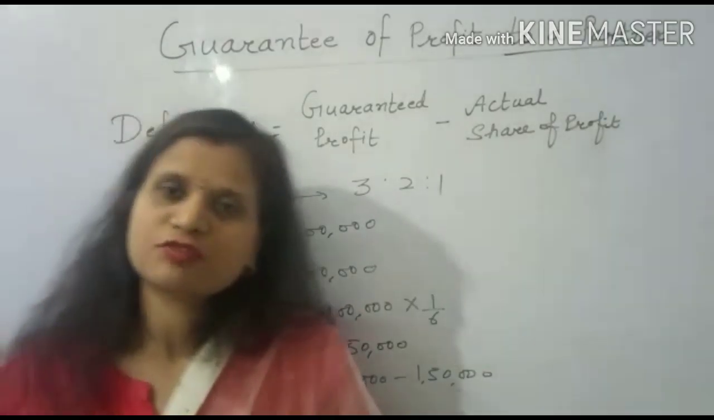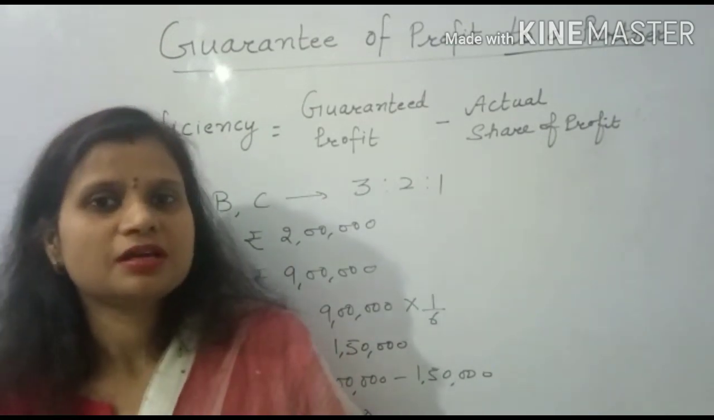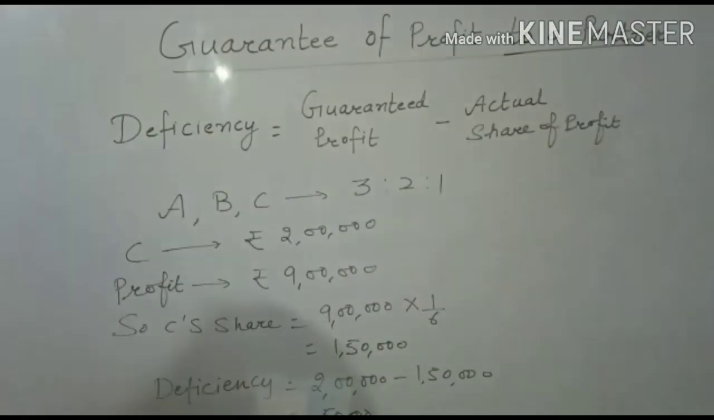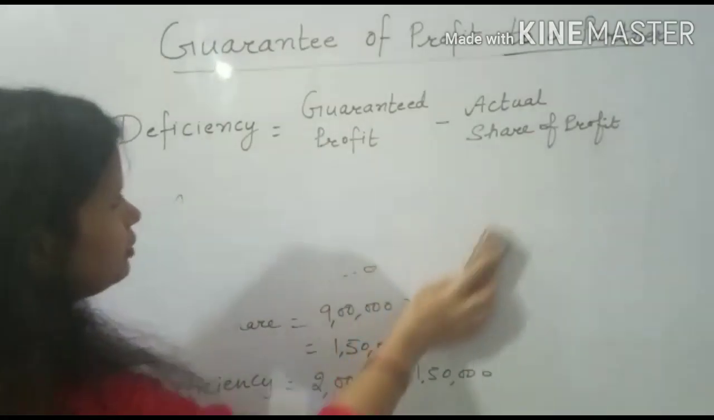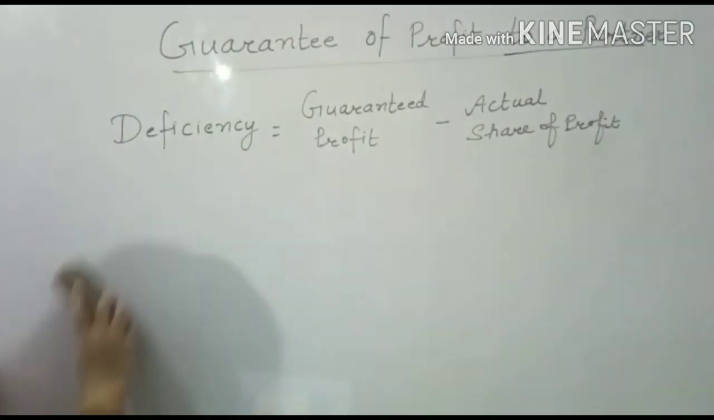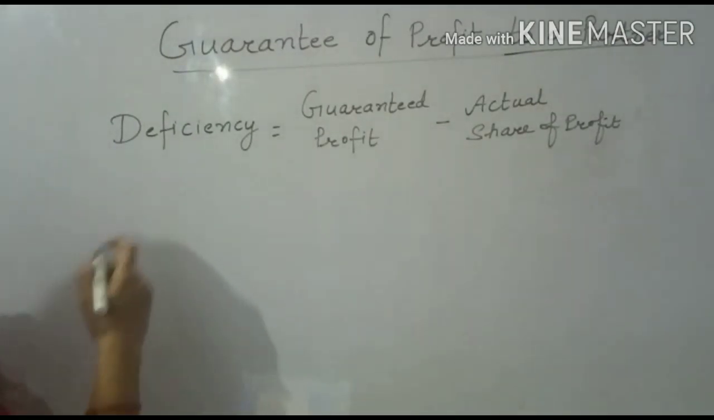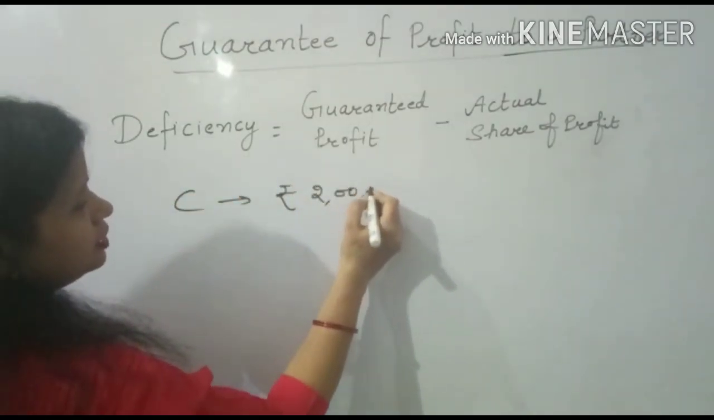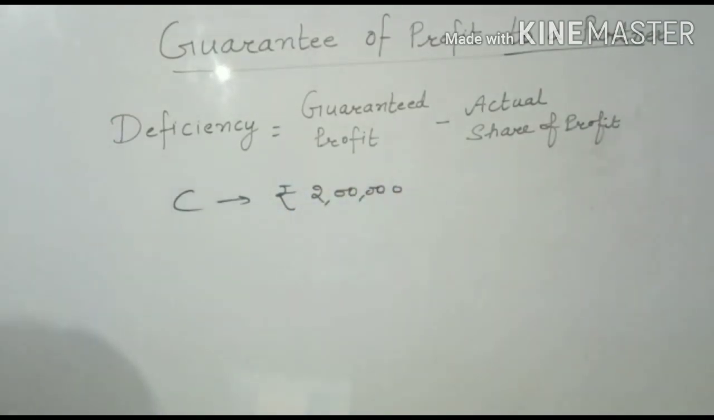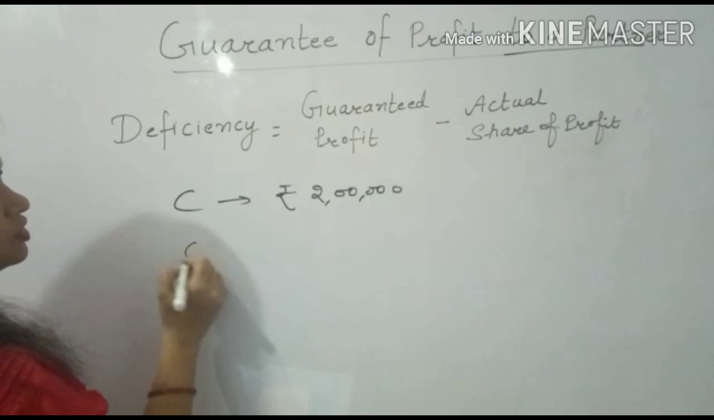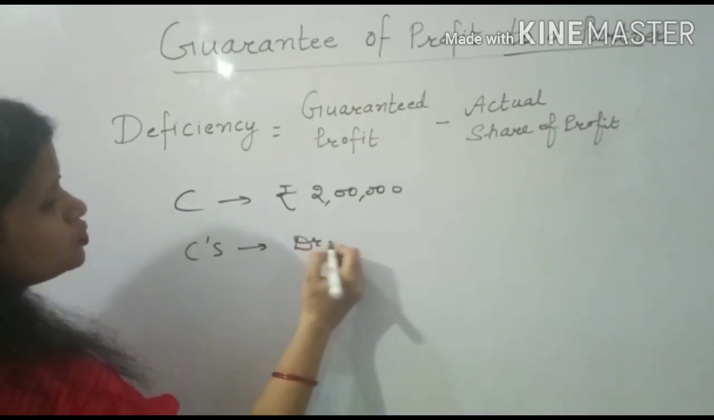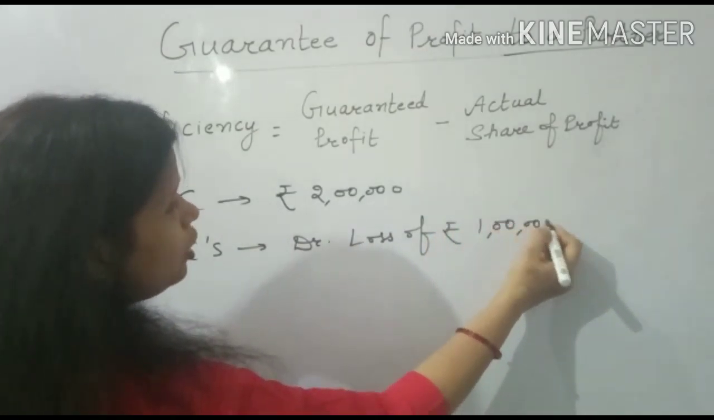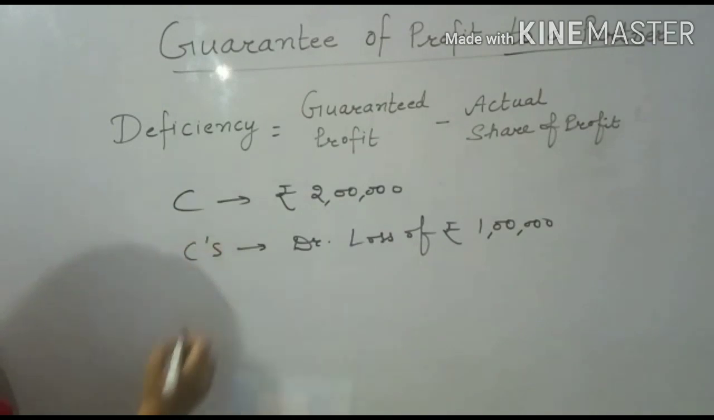Now we will discuss one more example when the firm is incurring losses instead of profits. Then how will we proceed? The main point that you have to remember: in the question, C was guaranteed a profit of rupees 2 lakh. But during the year, instead of profits, the firm is incurring losses. So finally C is debited with the loss of, say, rupees 1 lakh. Then how will you calculate deficiency?